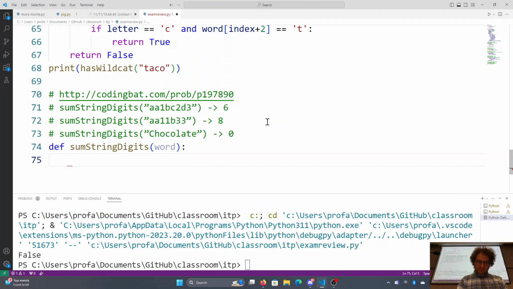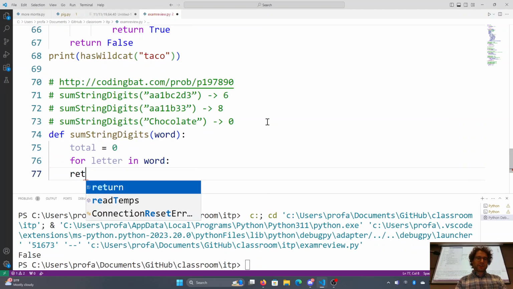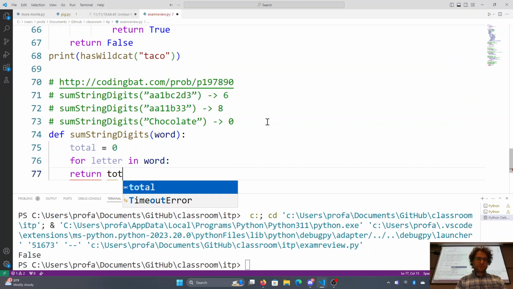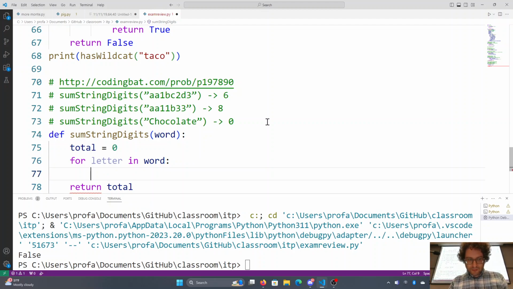So here we can use this specifically for letter in word and total. Here we're doing a running sum, so at the end of the day, once all is said and done, we want to return that total. And now we just iterate. For letter in the word, what do we do? We will ask if letter is digit.